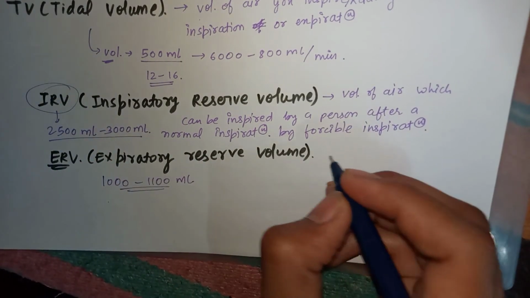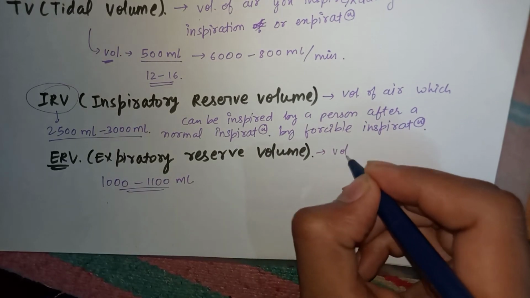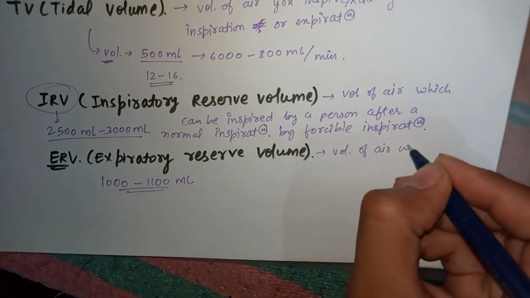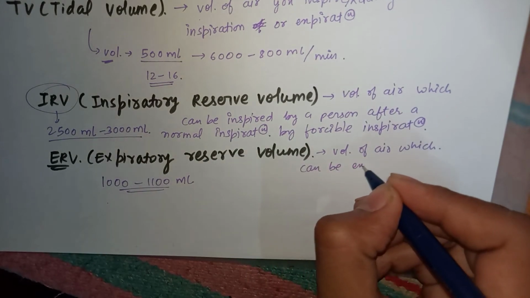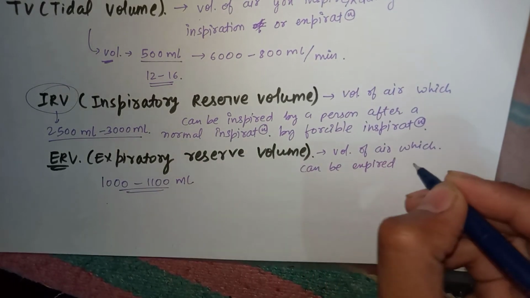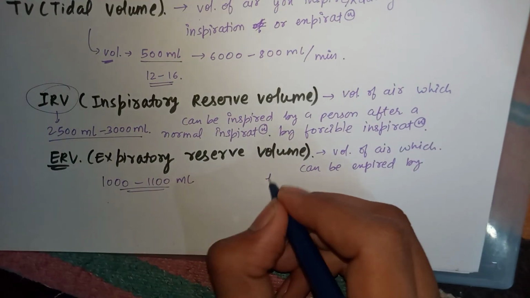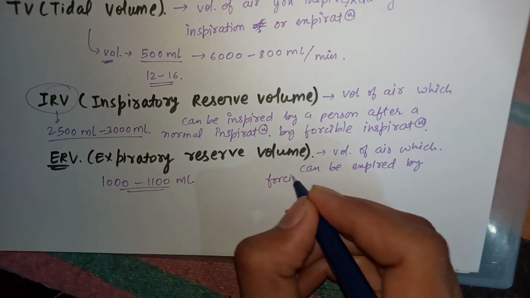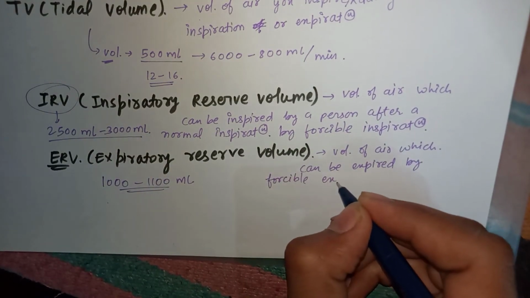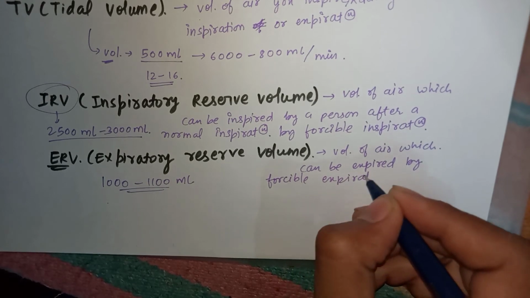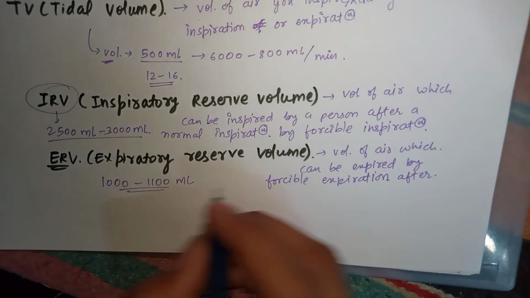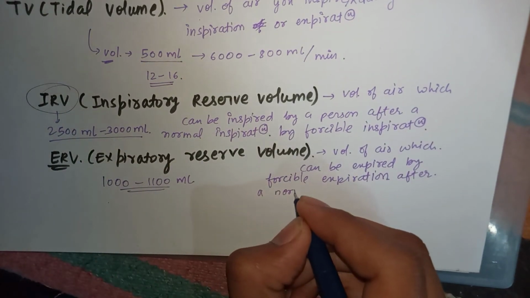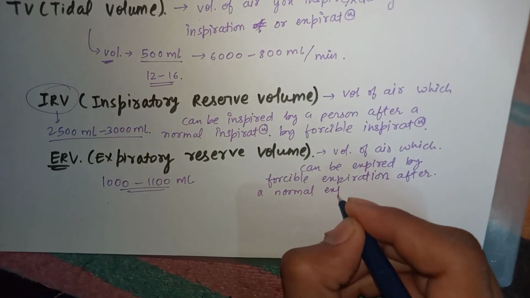So how do we derive the definition? Volume of air which can be expired by forcible expiration after a normal expiration.